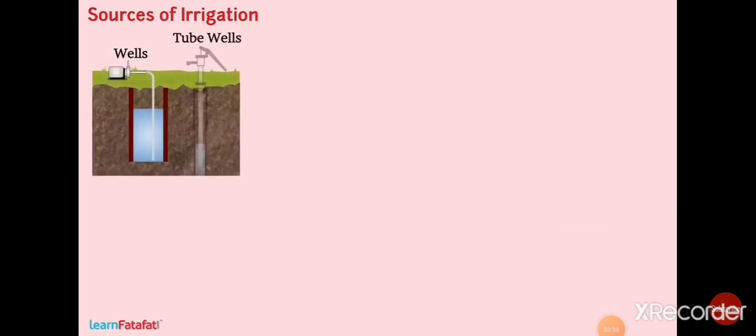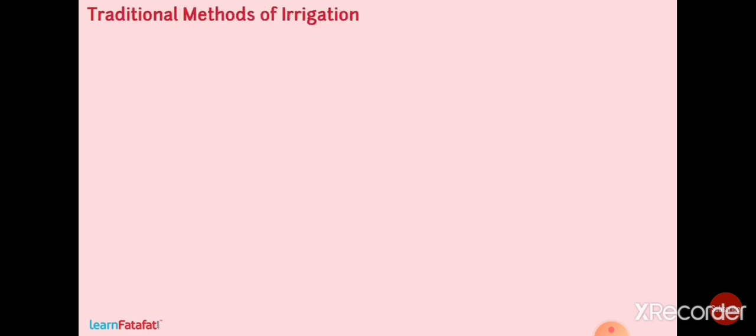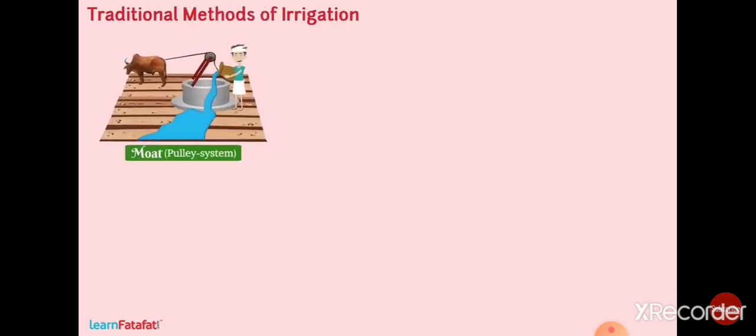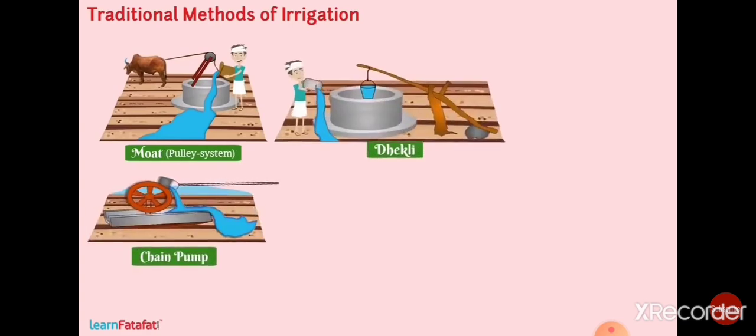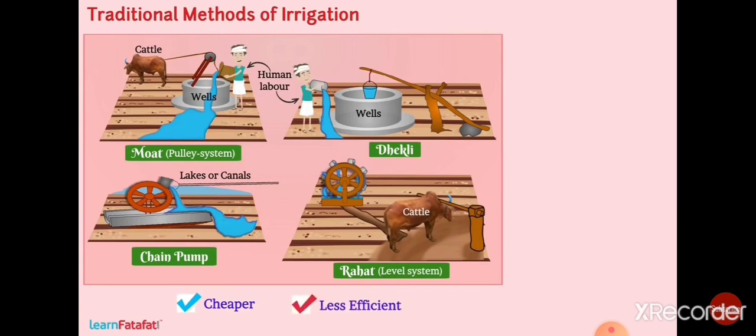Sources of irrigation. Various sources of irrigation are wells, tube wells, ponds, lakes, rivers, dams and canals. Traditional methods of irrigation. Moat, that is pulley system, chain pump, dhekli, rahat or lever system are some of the methods to bring out water from wells, lakes or canals and irrigate the land. These methods are based on cattle or human labor. Therefore, these are cheaper and less efficient.